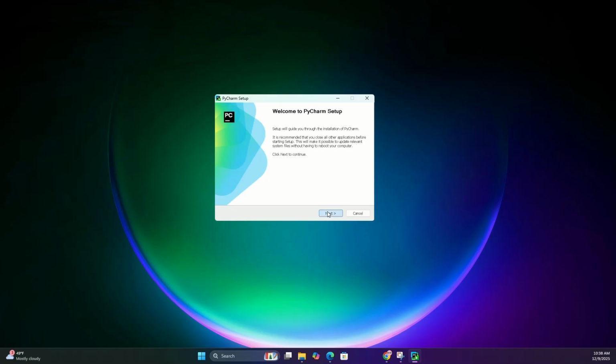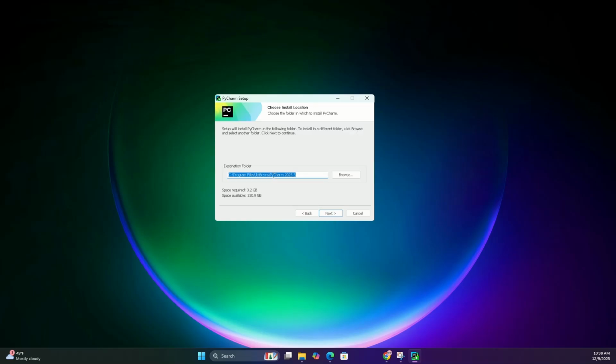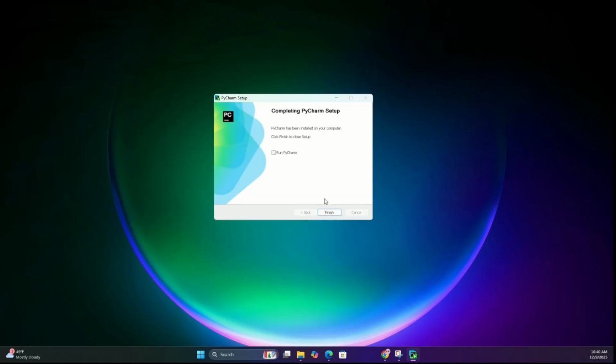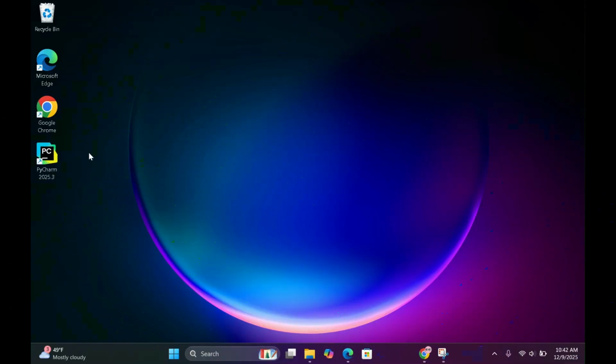Now click next. We will keep the path as it is. Click next. Let's select the desktop shortcut. Now click next and install. Now click finish. You should now be able to see the PyCharm shortcut on your desktop.